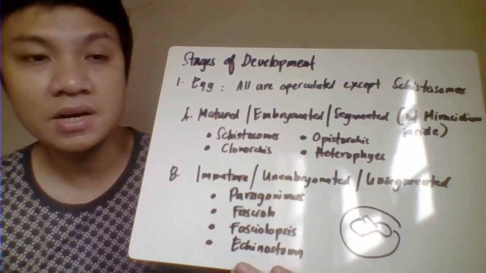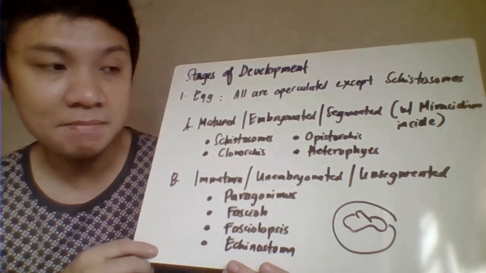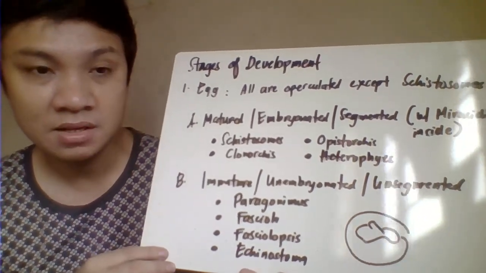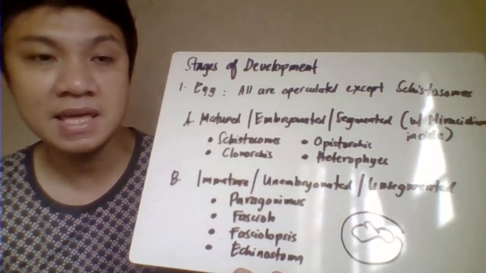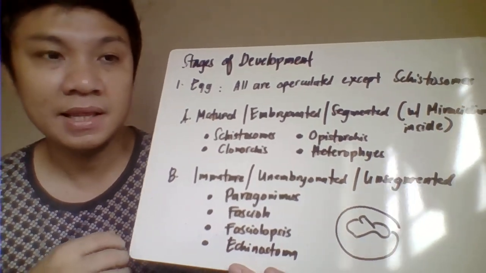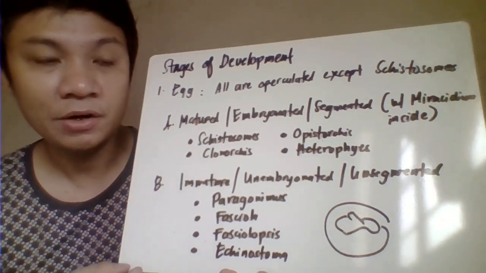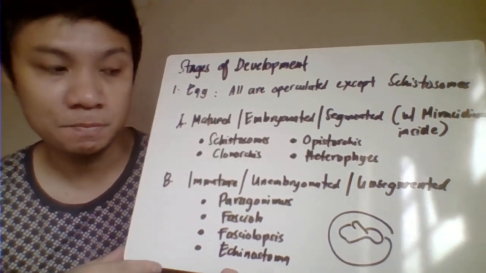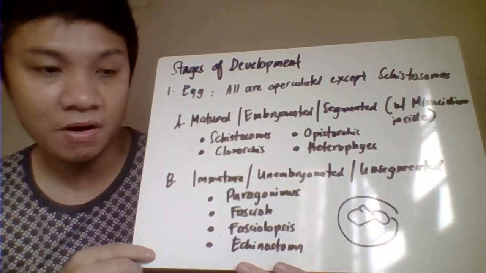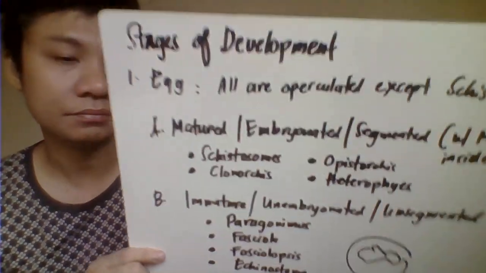On the other hand, for other genus here, their eggs are not yet embryonated, unsegmented, or immature upon oviposition. So once they are shed in the feces and go to the water, it takes several times for them to embryonate in order to produce the miracidium. This includes the genus Paragonimus, Fasciola, Fasciolopsis, and we have also the Echinostoma.